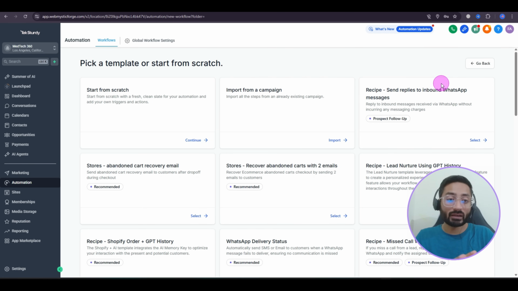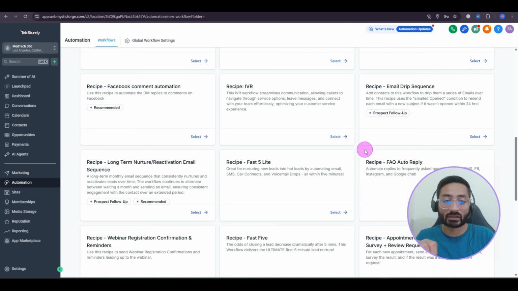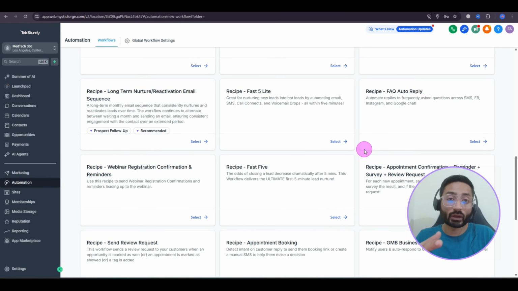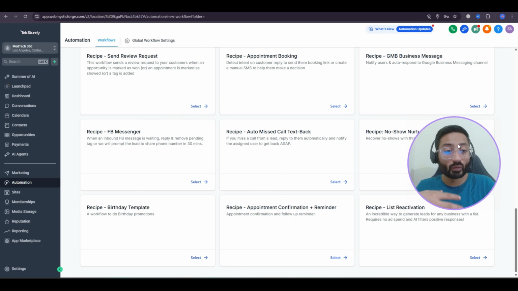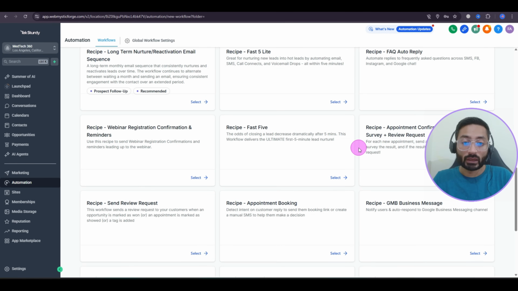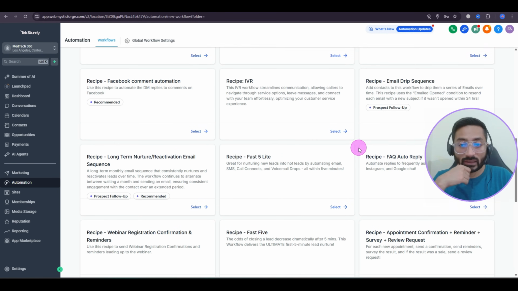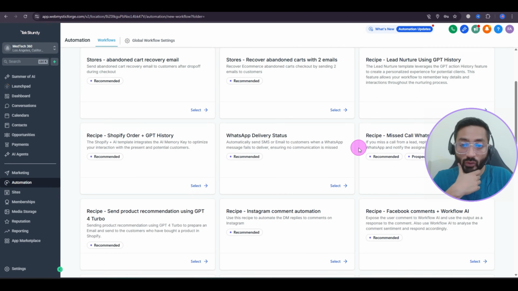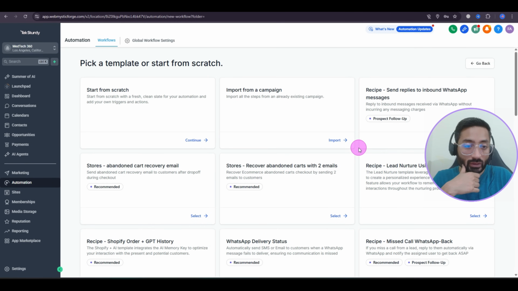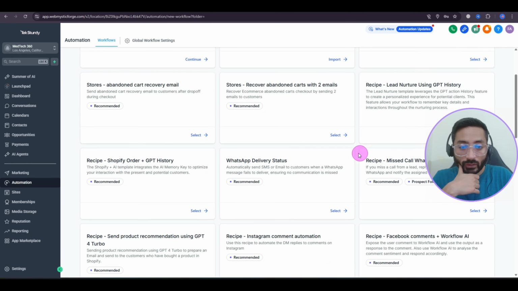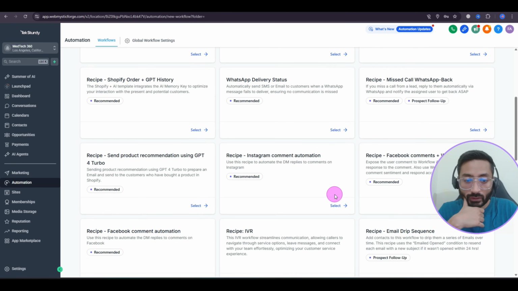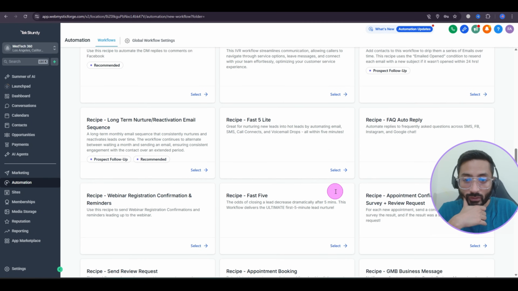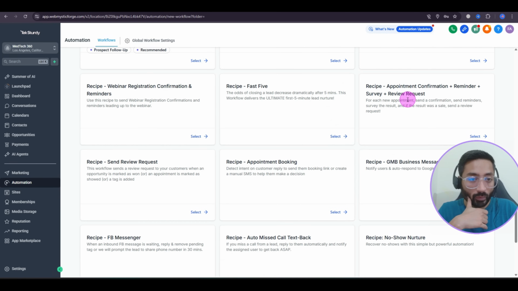In here, it's really good that they have put a few recipes which will help you understand the actual purpose and what you can accomplish with workflows. There are a lot of recipes which you will definitely need in the start. We can choose one of them and let me show you. So I'm going to use the booking appointment one, which should be here somewhere. Appointment booking, this one here.